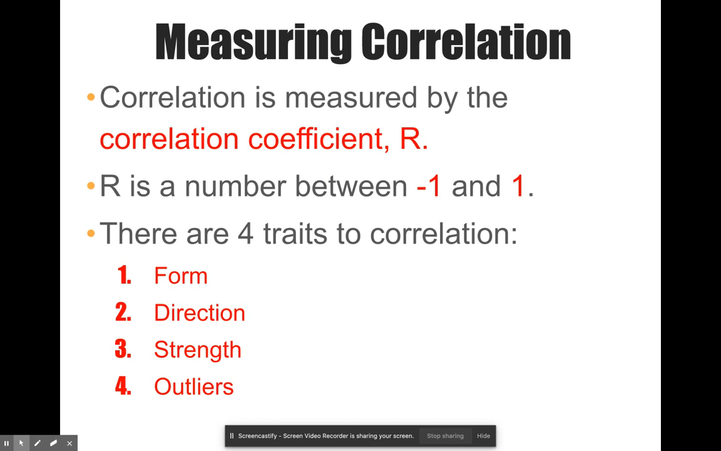Now, what we can do with a correlation once we decide that there is one is we can measure it using something called R, which is a correlation coefficient. Your correlation coefficient is going to be some number between -1 and +1, and it's going to have the following 4 characteristics. It's going to have form, direction, strength, and then something that is called outliers. Okay. In the next video, we are going to go over these 4 characteristics to see how they relate to correlations and causations.